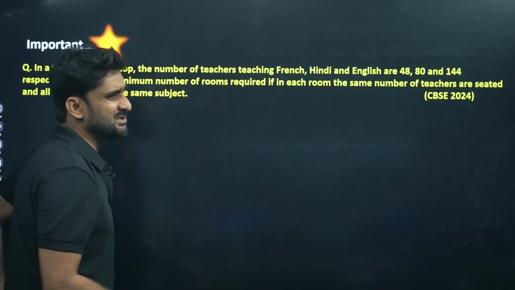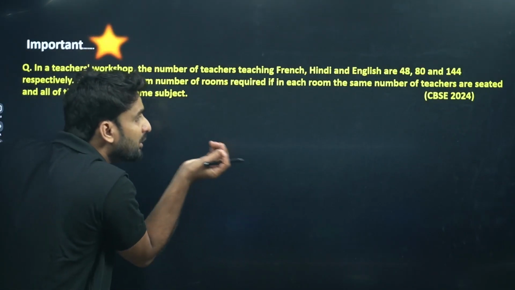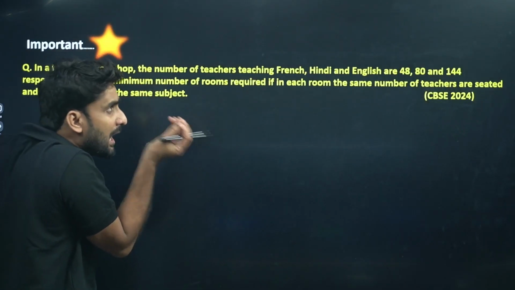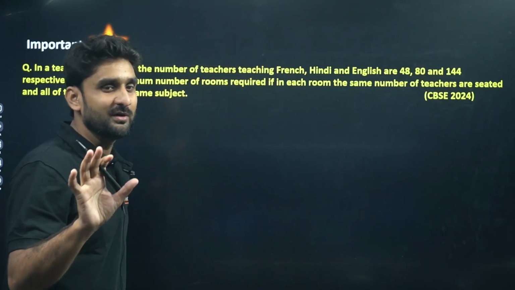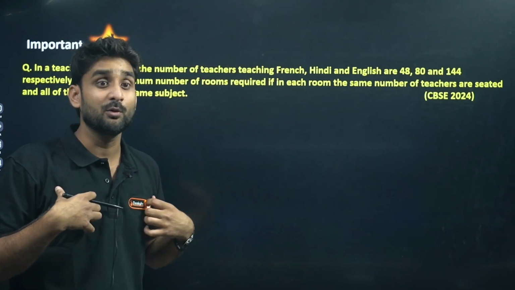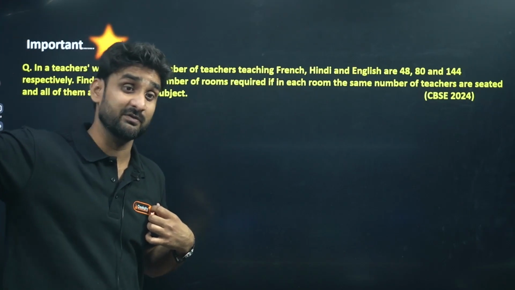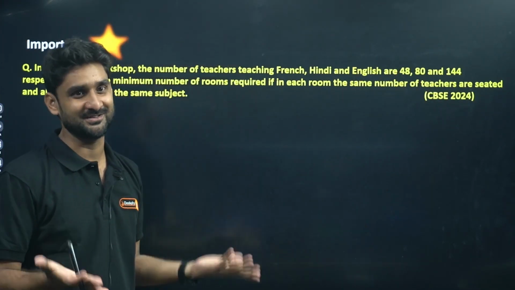So in such questions generally we need to find out the HCF, because they are asking what should be that number which can divide these three. So basically the question is asking to calculate that number which can divide these three. So indirectly the question is asking to calculate the HCF simply.